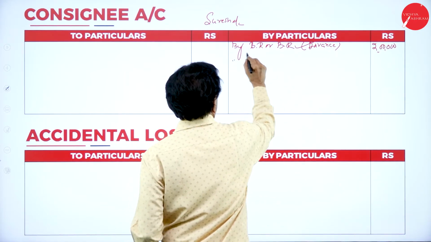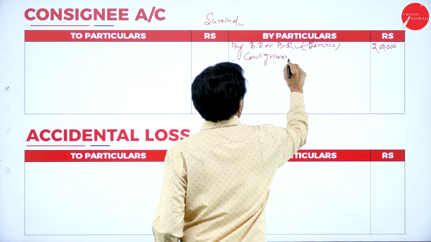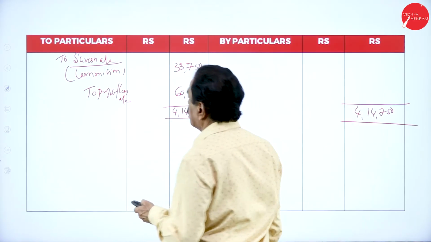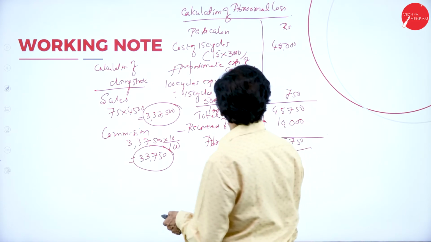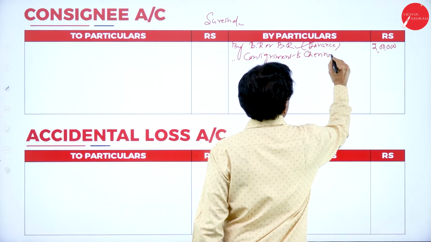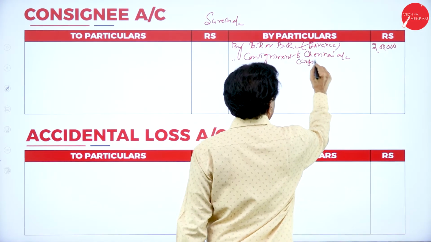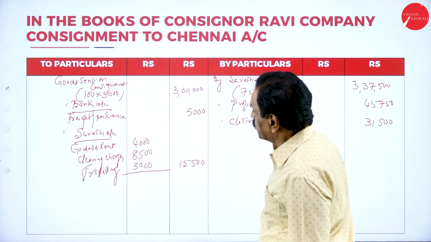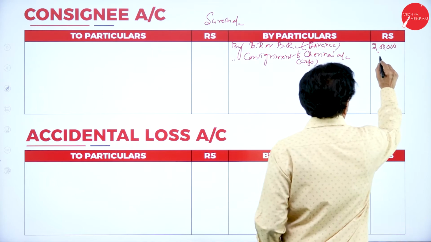So consignment to which place does the consignee write? Chennai. Consignment to Chennai account. In the bracket, expenses. What are the expenses of the consignee? 15,500.